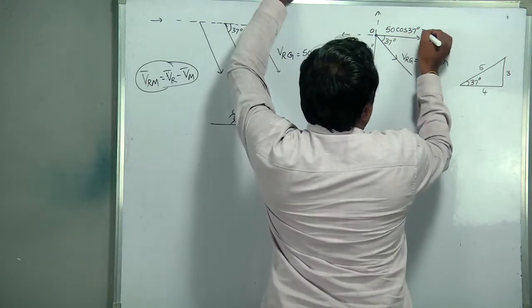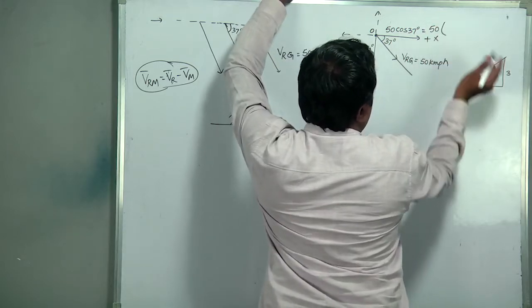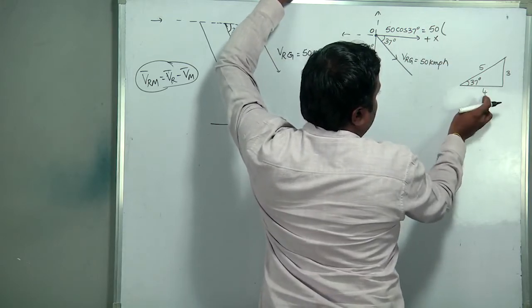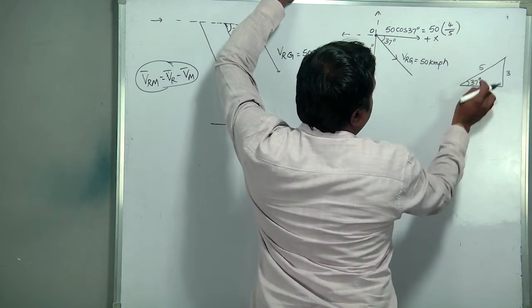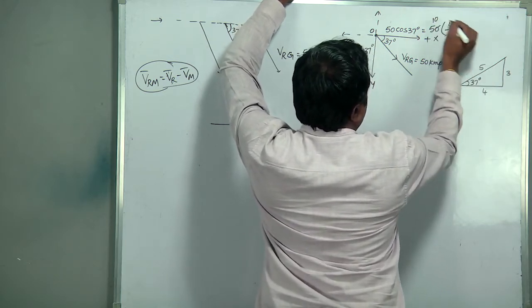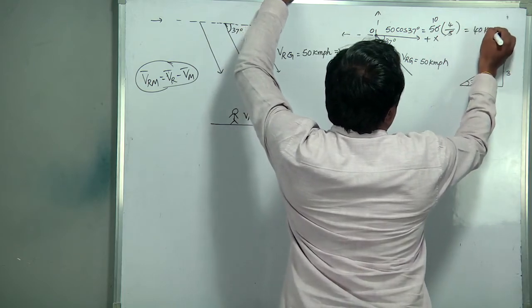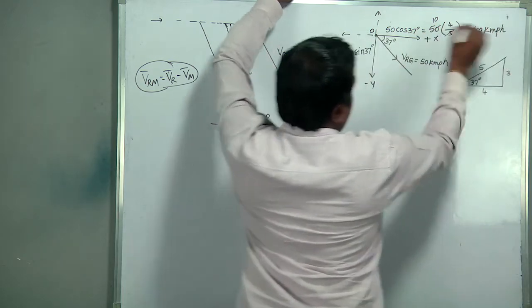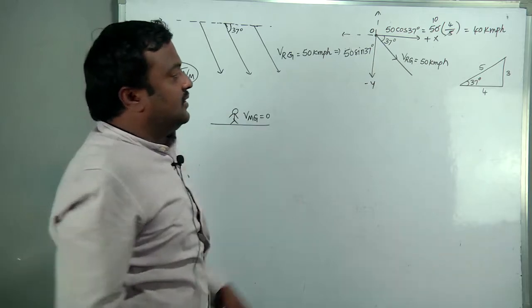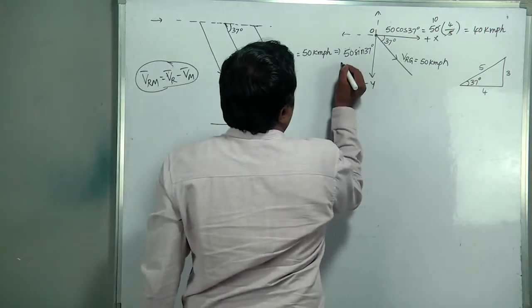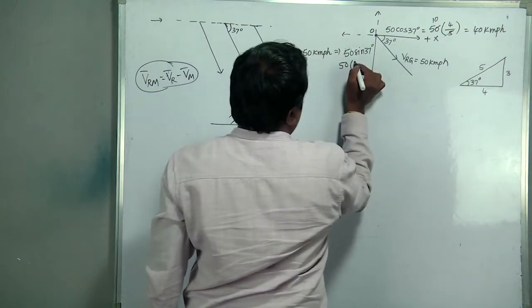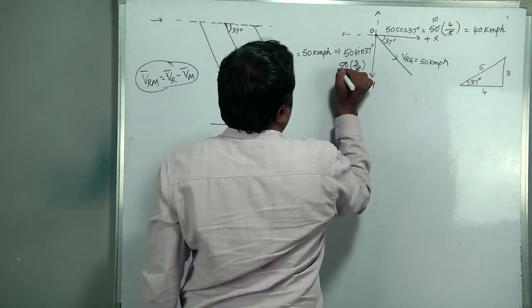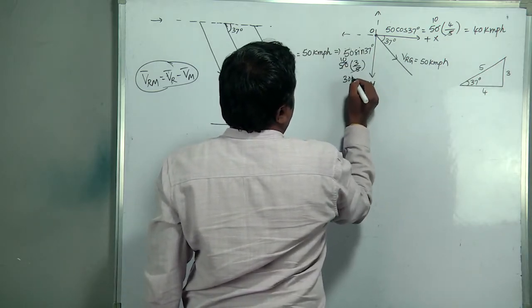So 50 cos 37 is 50 into cos 37, adjacent by hypotenuse, 4 by 5. 5 ones are 5, 5 tens are 40 kmph, along the positive x-axis. This will be 50 into sin 37, opposite by hypotenuse, 3 by 5. 5 tens are 30 kmph.